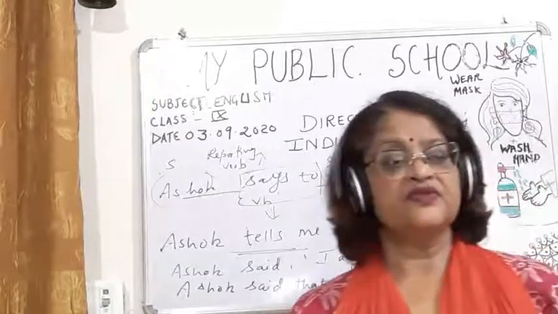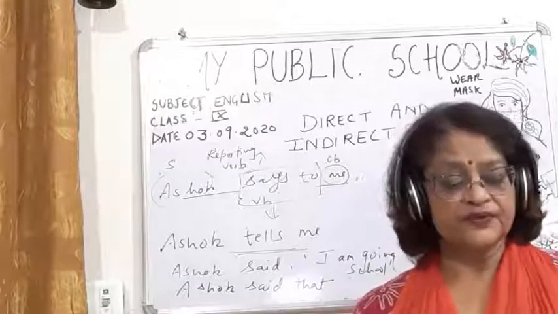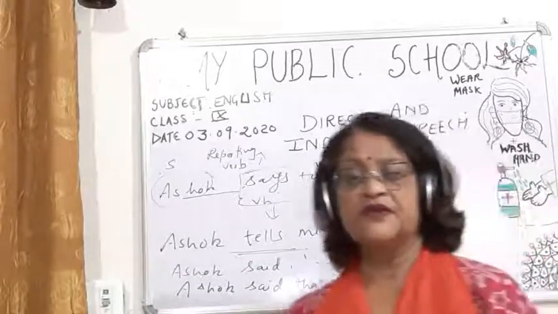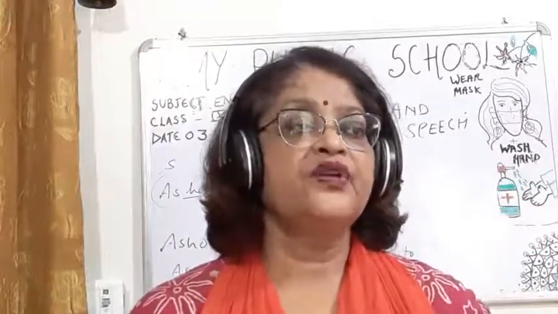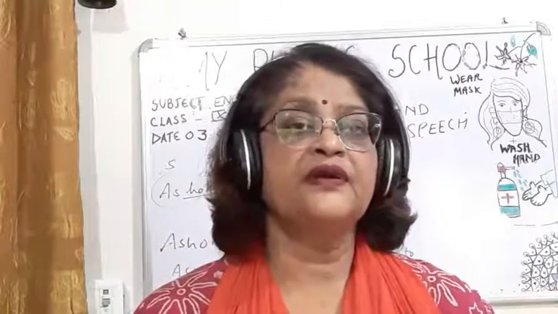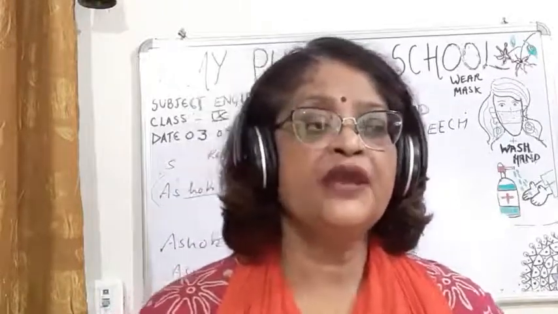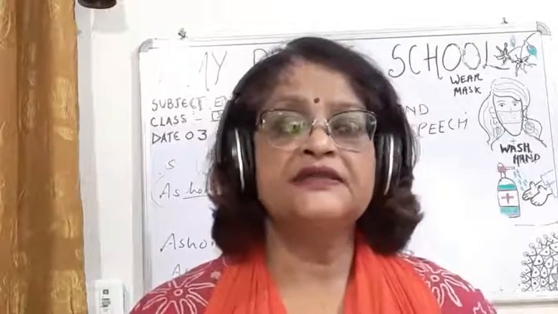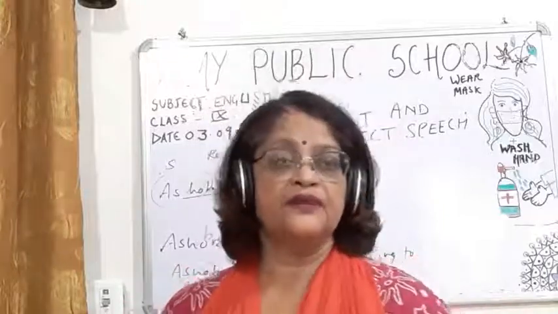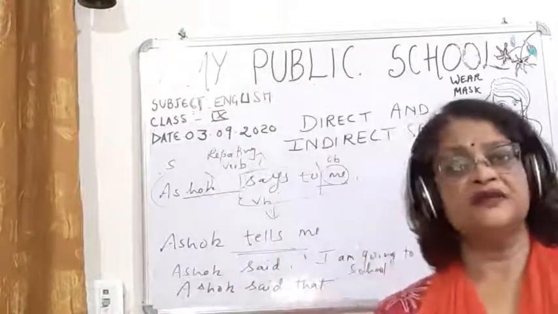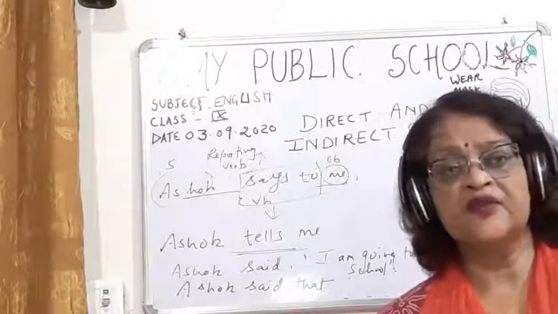So children, this was a very important topic and I hope you have understood. Okay, so I told you, children, how to change from direct to indirect speech. When the reporting verb is in the present tense, then 6 types of changes will be there.